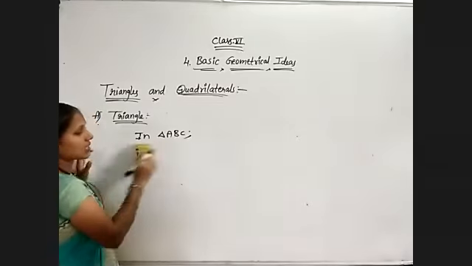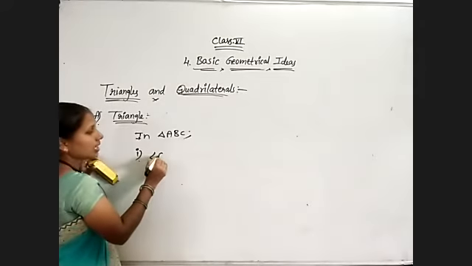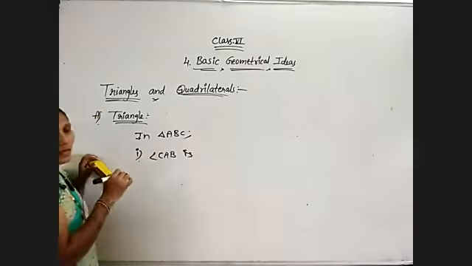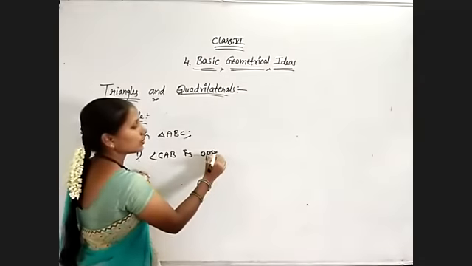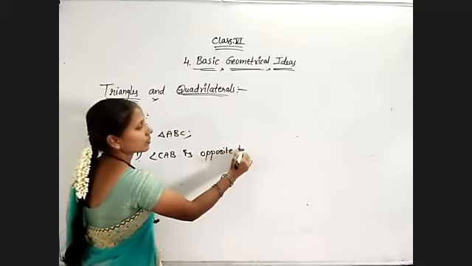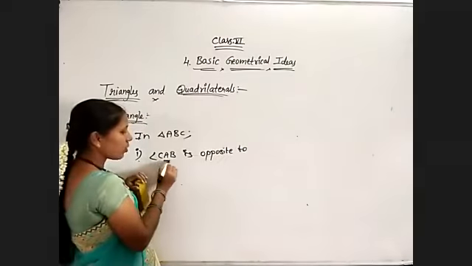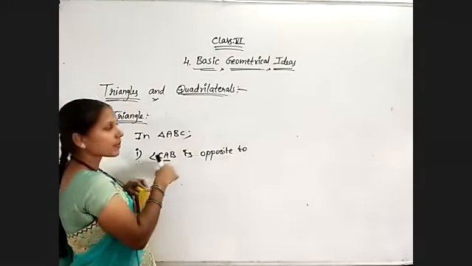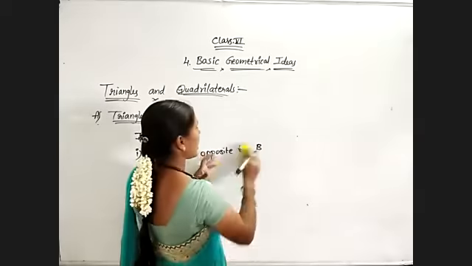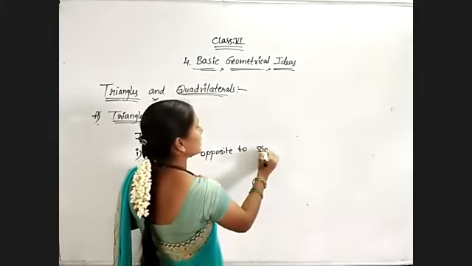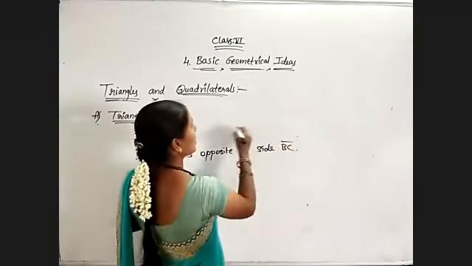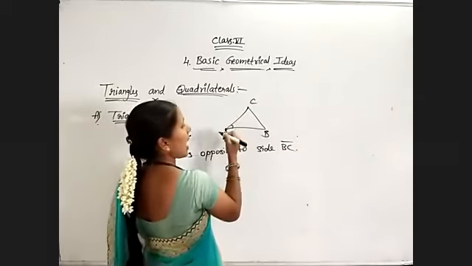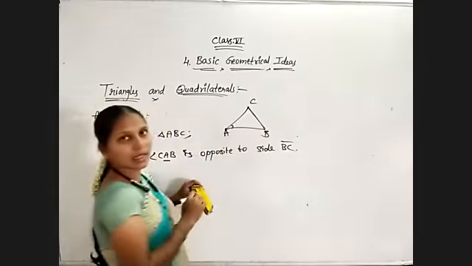Otherwise, if I write angle CAB, then also angle A itself is opposite to the remaining letters. We should not take A. Remaining letters are BC, the line segment, side BC. Just observe if you have any doubt. Angle A is opposite to side BC.